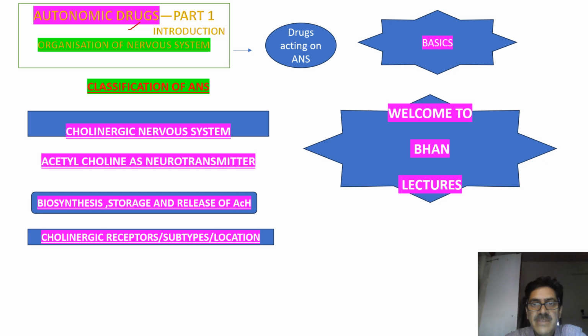Let us understand the basics. First of all, we'll talk about classification of autonomic nervous system. We'll talk briefly about cholinergic nervous system, neurotransmitter of cholinergic nervous system, biosynthesis, storage and release of acetylcholine, and finally we will talk about cholinergic receptors, their subtypes and location.